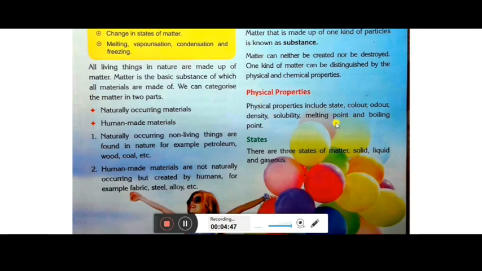Melting point means at what temperature the substance will start melting, and in the same way, boiling point is the temperature at which the substance will start boiling. So these were the physical properties, and we can differentiate between different kinds of matter on the basis of state, color, odor, density, solubility, melting point and boiling point.